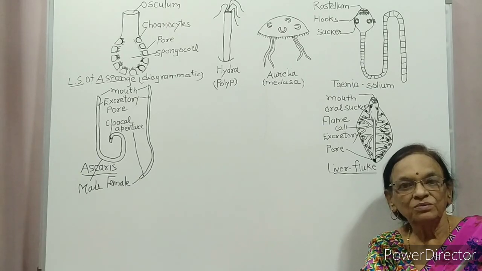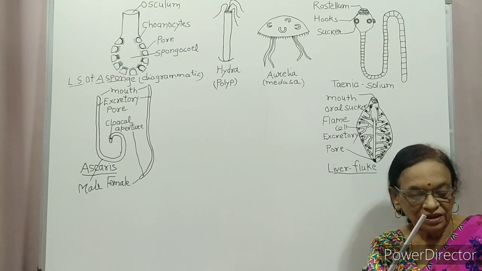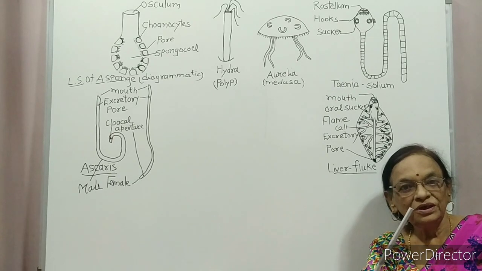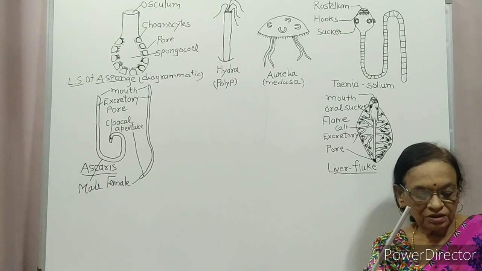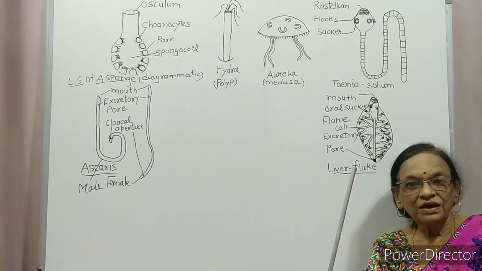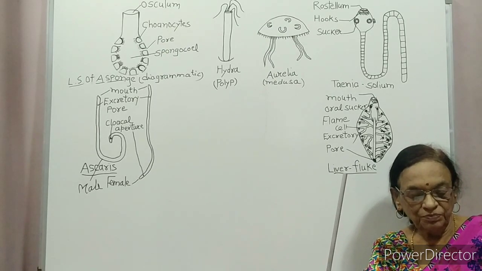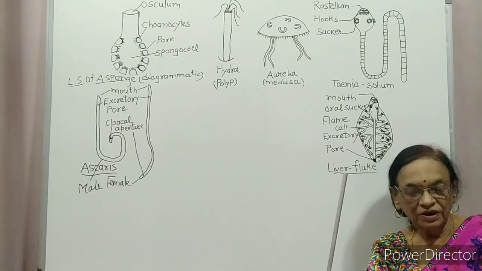The characteristic feature of this phylum is bioluminescence. Bioluminescence means they emit light during night like a glowworm. Sexes are not separate, means hermaphrodite. Reproduction is by sexual means.